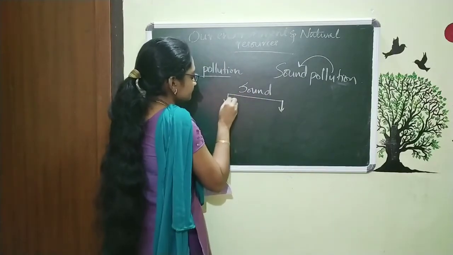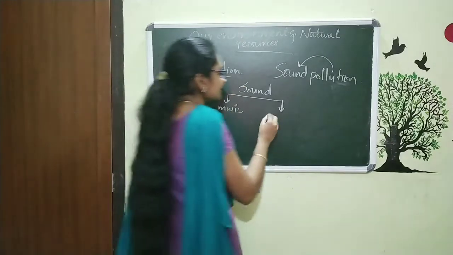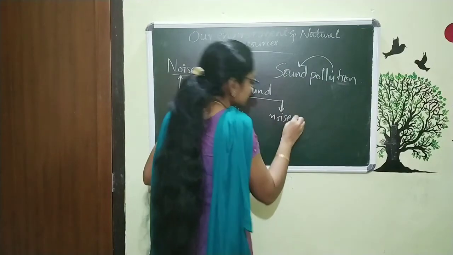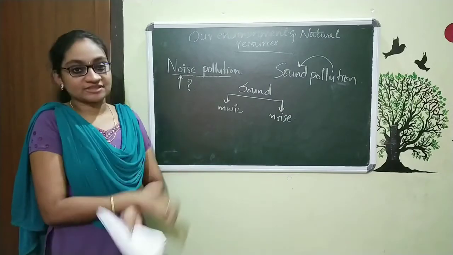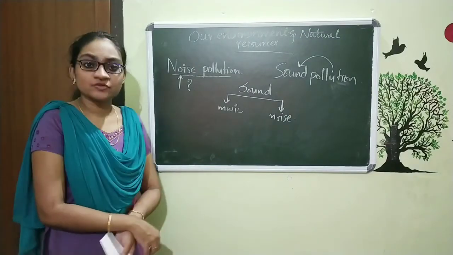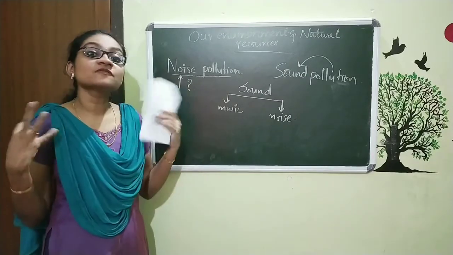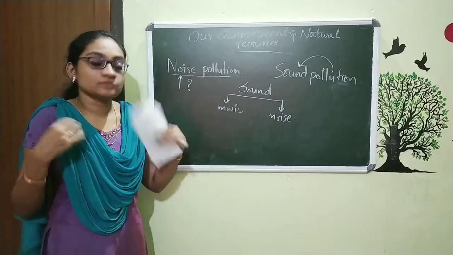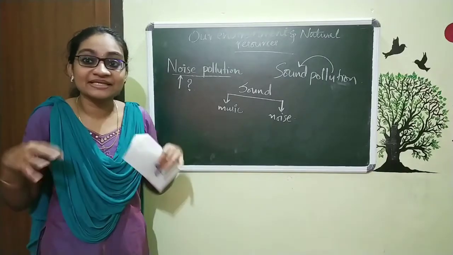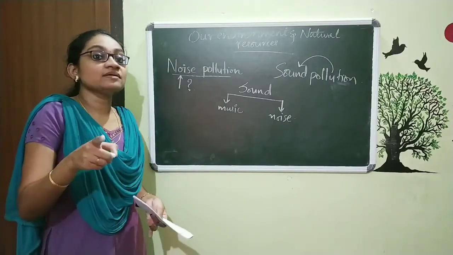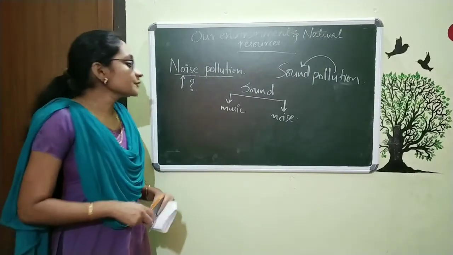One is music and the other is noise. We classify sound into two, music and noise. Now the question is, what is music and what is noise? What is the difference between them? It is very simple. Some sounds are very pleasing. When I am talking, you feel it's very nice. And when I am making a lot of noise continuously, irritating you, that is noise.